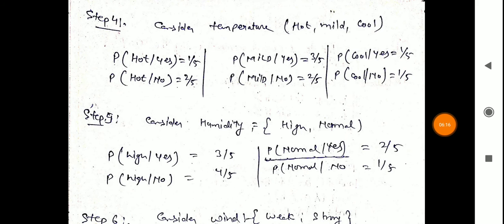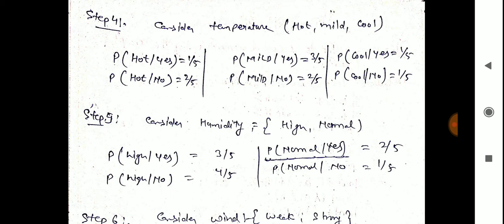Now in step 4, we calculate temperature. Temperature is divided into 3 categories: hot, mild and cool. Probability of hot given yes, probability of hot given no, probability of mild given yes, probability of mild given no, probability of cool given yes, and probability of cool given no. We will calculate all these values: 1 by 5, 3 by 5, 1 by 5, 2 by 5, 2 by 5 and 1 by 5. These are the values based on temperature.